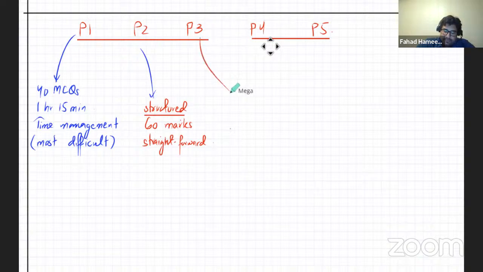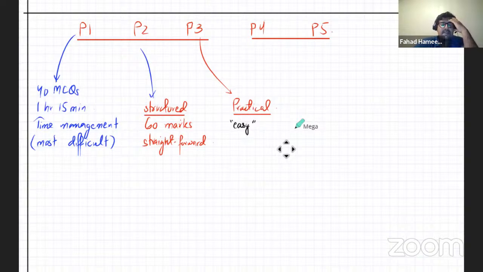Now, your P3 is your practical. Now, your practical exam, I would say that it's easy, but it's only easy if you have practiced your practicals. If you know how to do titration, if you've been to a lab, then it's easy. The questions, if you compare all the other ones, would be easy. The difficult part is not messing things up.